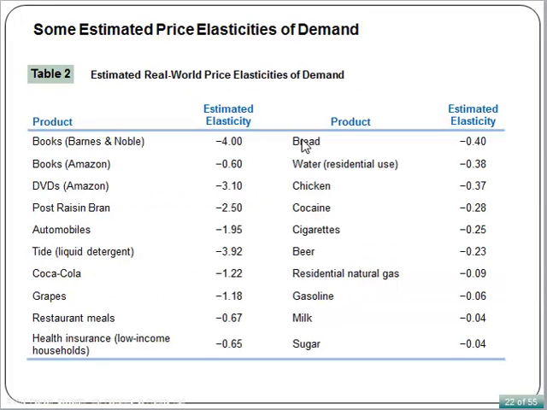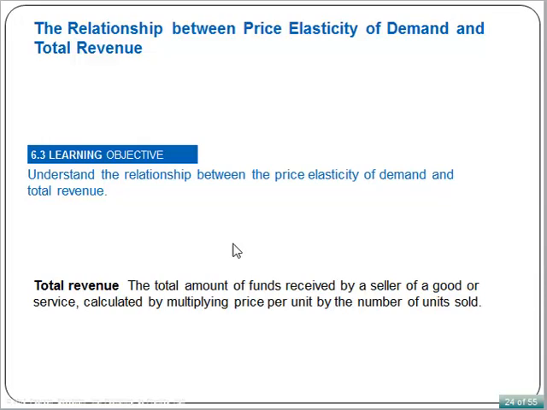This table shows some estimated real-world price elasticities of demand. It's very important for business managers to know the price elasticity of their own products. Why do we say it's very important for managers to know the price elasticity of their products? Because it allows the firm to calculate how changes in price will affect its total revenue. Total revenue is the total amount of funds received by a seller of a good or service, calculated by multiplying price per unit by the number of units sold.